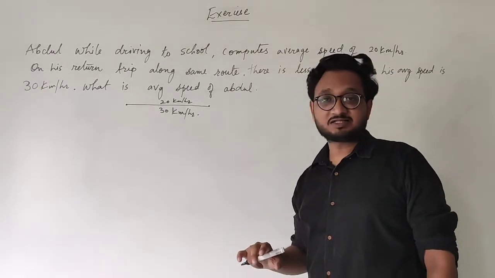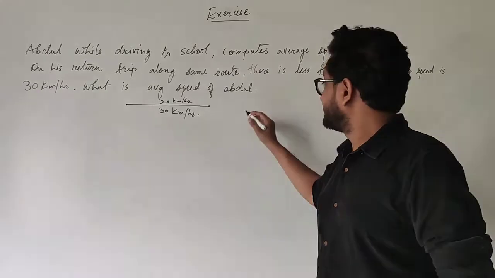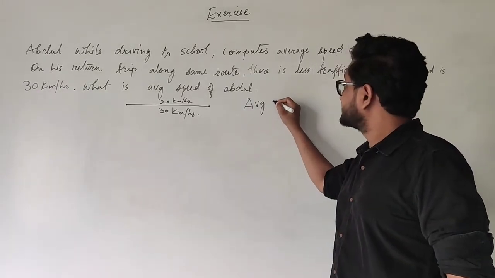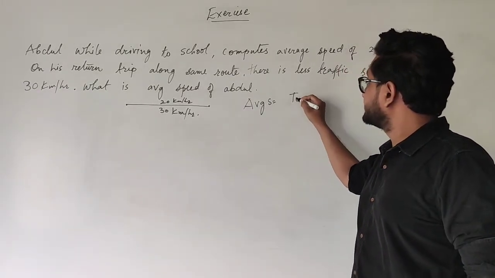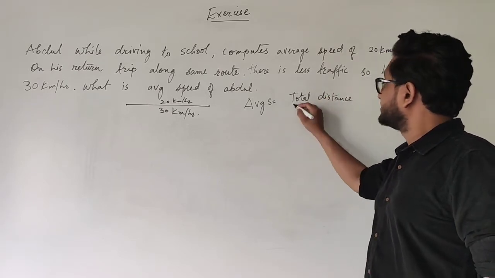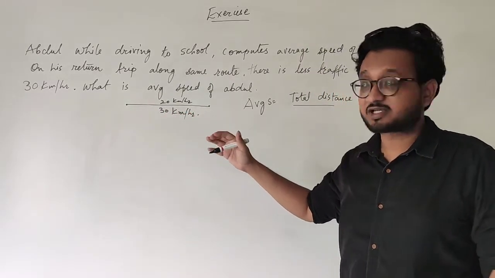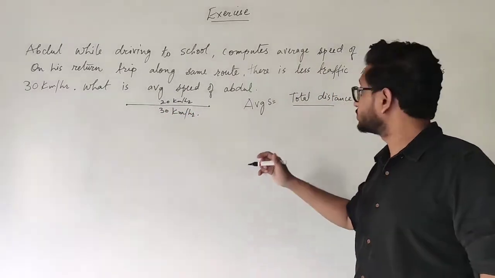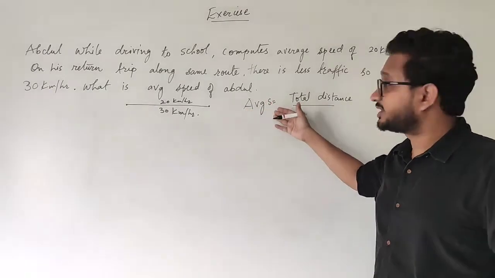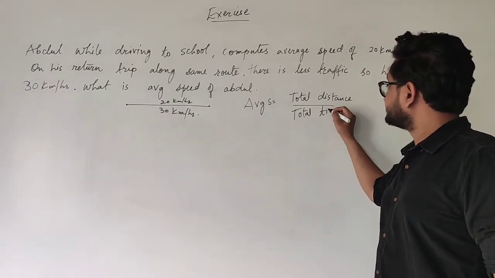Now it is not as easy as it sounds, because we know that in order to find the average speed, the formula states that average speed is equal to total distance upon total time. You cannot just take these speeds and divide by 2. That is not the actual answer. You are not supposed to do that. To find the average speed, you need to have total distance divided by total time.